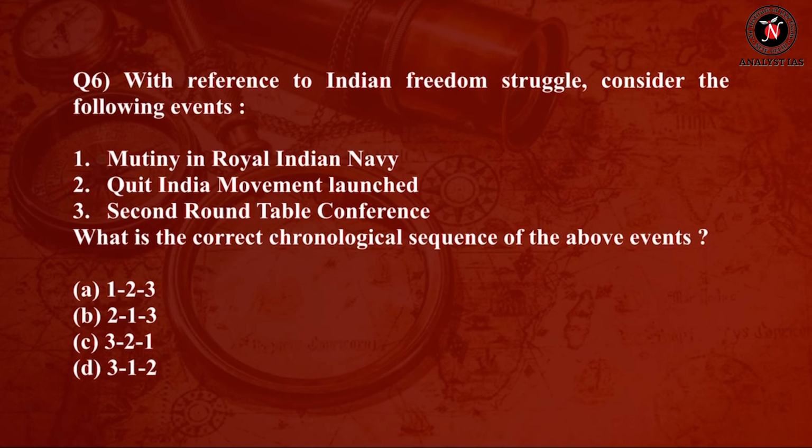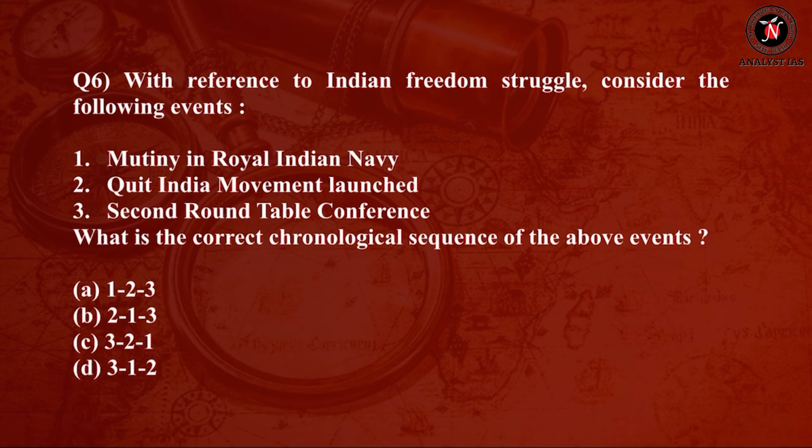So question number 6 is, with reference to Indian freedom struggle, consider the following events. Number 1, mutiny in Royal Indian Navy. Number 2, Quit India movement launched. Number 3, second round table conference. What is the correct chronological sequence of the above events?